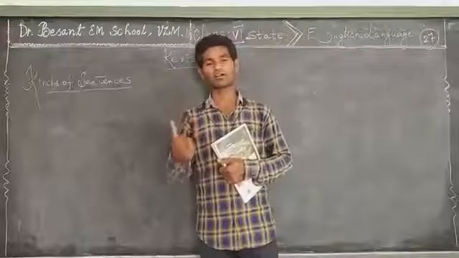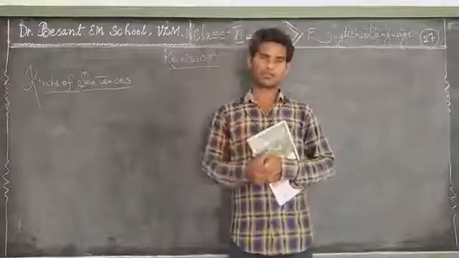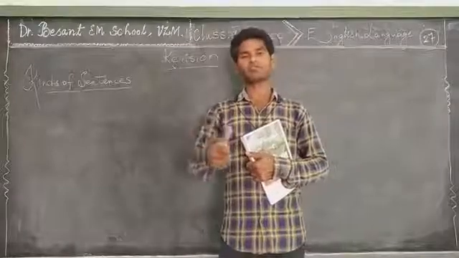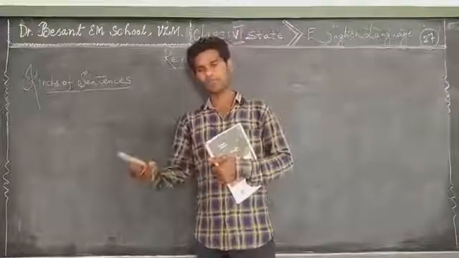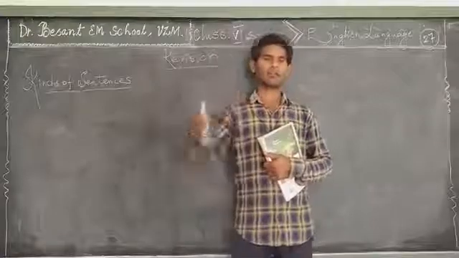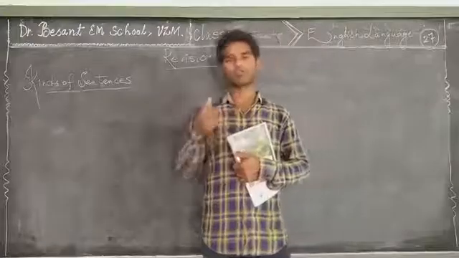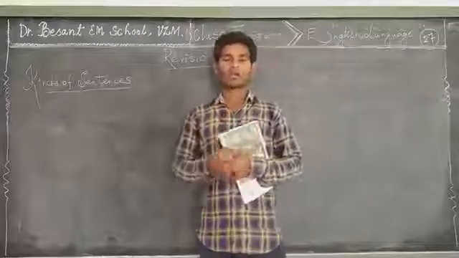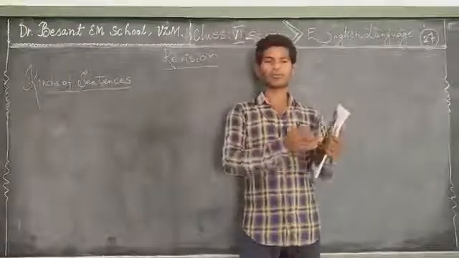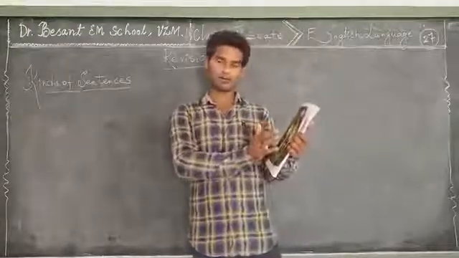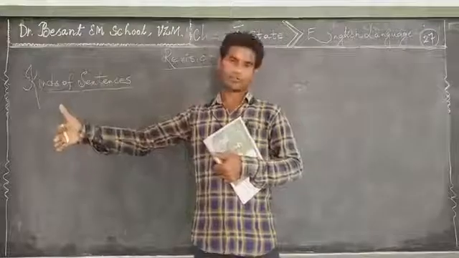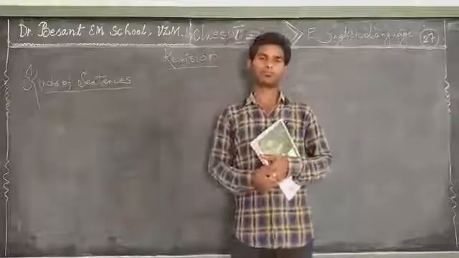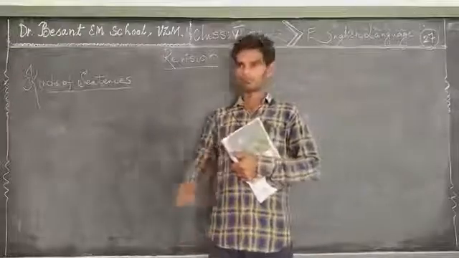The third one is imperative sentence. An imperative sentence is a sentence which makes a command, an order, a suggestion, an advice, a threat, something like that. This sentence begins with a direct verb and ends with a full stop.